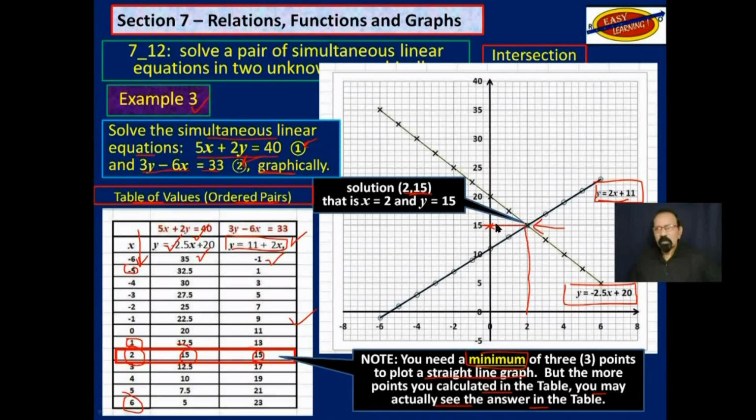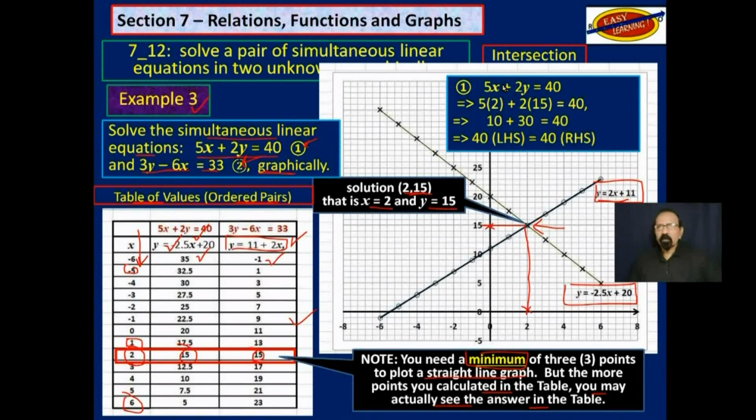So the solution to the equations would be x is equal to 2 and y is equal to 15. Let's test that answer. 5x plus 2y is equal to 40. We substitute 2 for x and 15 for y, and we find that we get 40 on the left-hand side is equal to 40 on the right-hand side. So we know it works in equation 1.